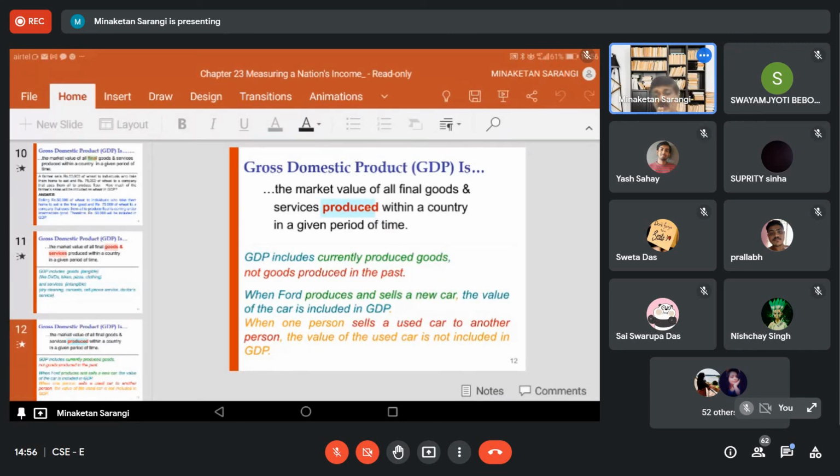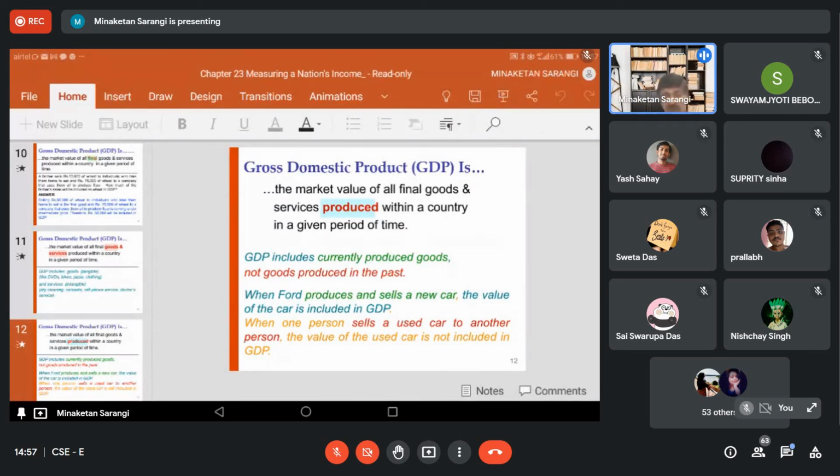That means purchase and selling of second-hand commodities is not a part of GDP. A house might have been constructed 10 years ago. This has been resold in 2020. So the market value of the house constructed in 2010 has already been taken in the GDP for 2010.